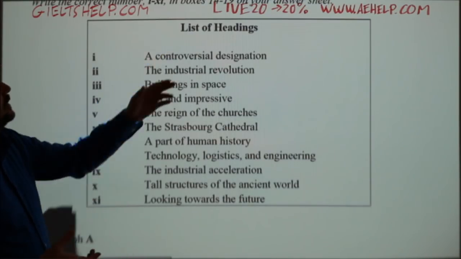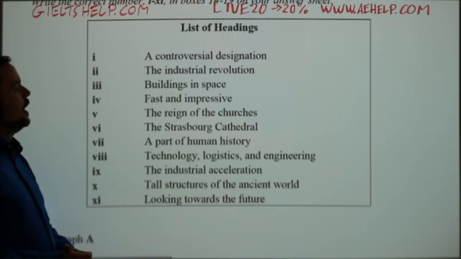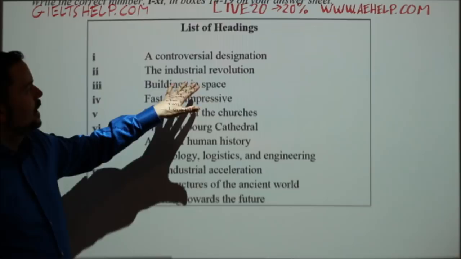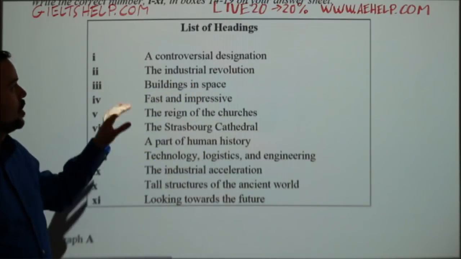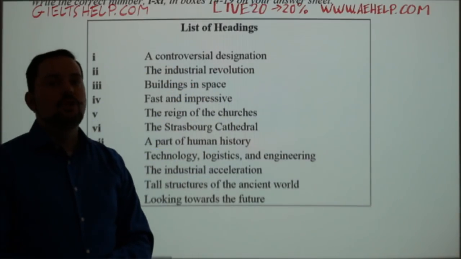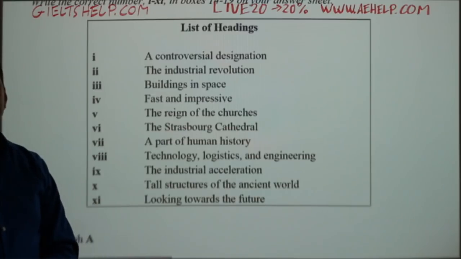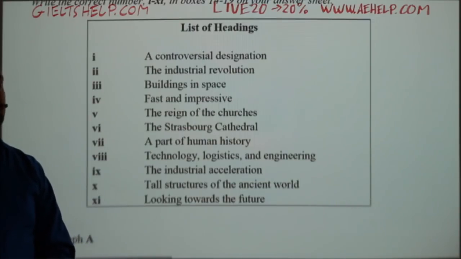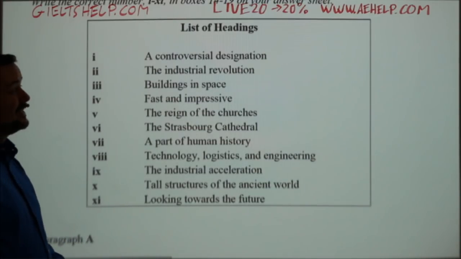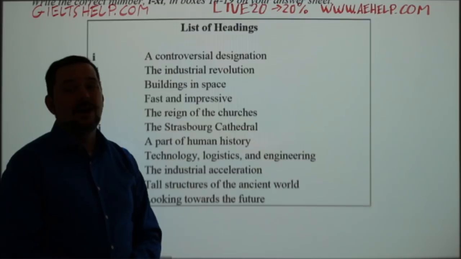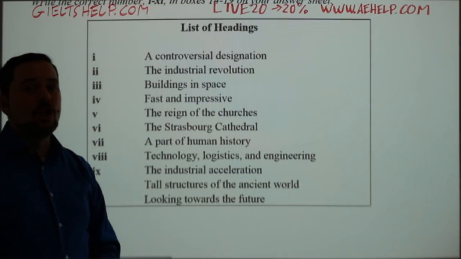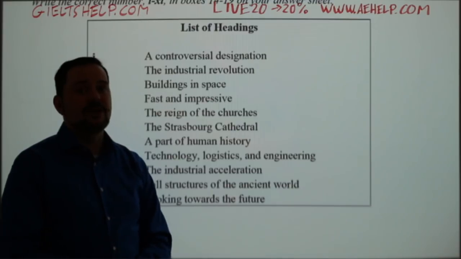Anyway, list of headings. Let's look at the first one: a controversial designation. If you don't know what it means, that's okay. Don't worry about it, just skip it. If you underline the important words, you probably are not going to do anything special, because almost always the answer is a paraphrase.